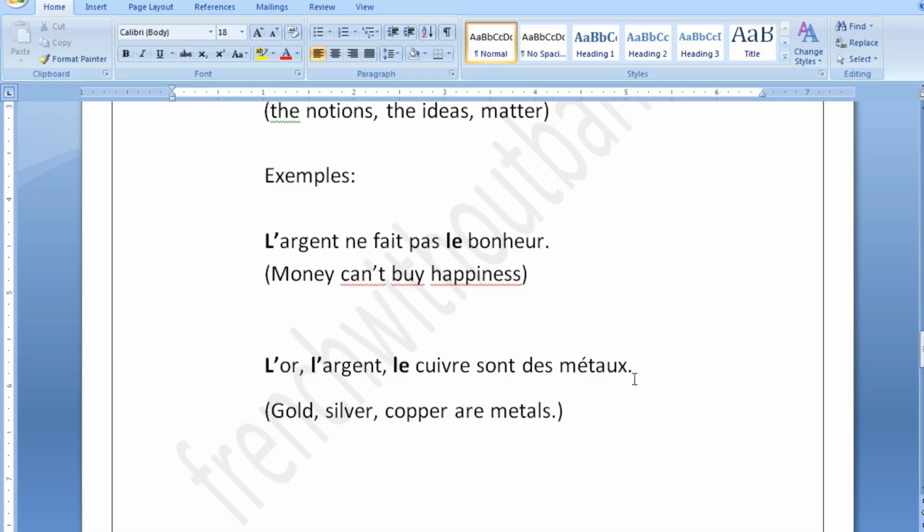You simply say gold, silver, or copper are metals. You don't say the gold, the silver, the copper are metals, and that is where the difference arises. So before your metals, you are supposed to use an article in French, and that is exactly what I have done here.